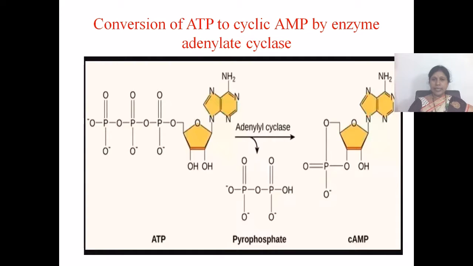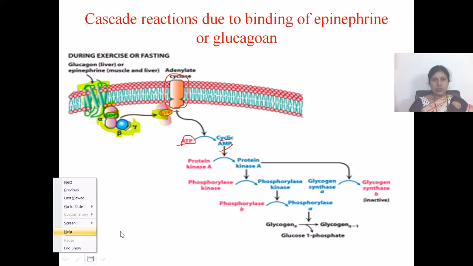So this cyclic AMP is usually called the second messenger, and the hormone which stimulates glycogenolysis is called the first messenger.